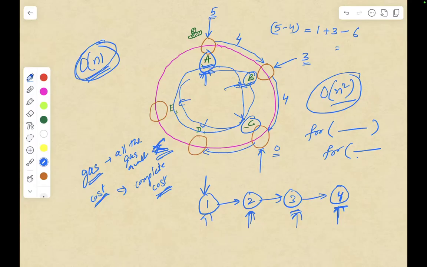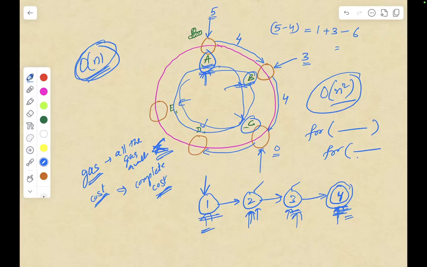So I will again repeat the statement, please listen carefully. If I start my journey from station number 1 and I won't be able to reach say station number 4, then I also can't reach 4 from 2 and 3 as well. So there is no point trying starting index as 2 or 3, because you anyways won't be able to reach till 4 from 2 and 3 if you can't reach from 1 only. Okay.